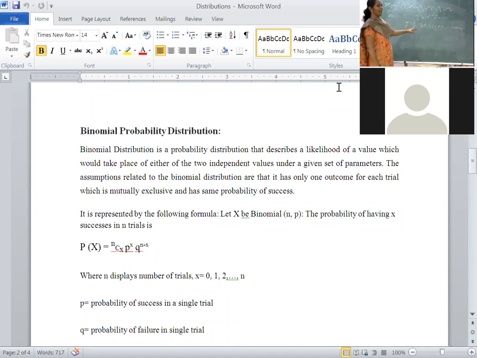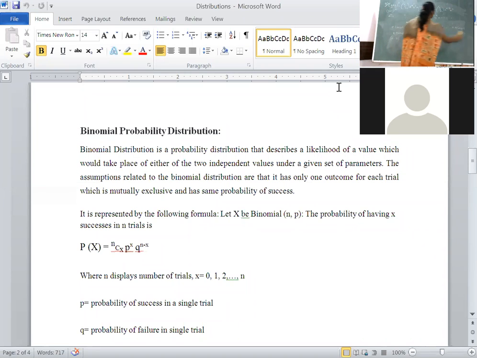Among n times, after performing a random experiment n times, wherever success comes, I assume that X times success comes. That means how many failures? N minus X failures. Correct now?